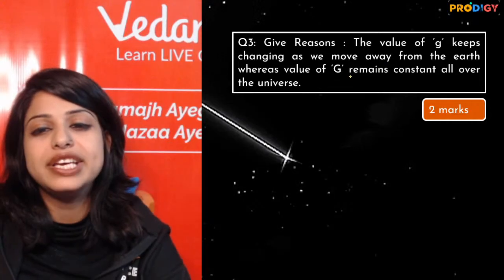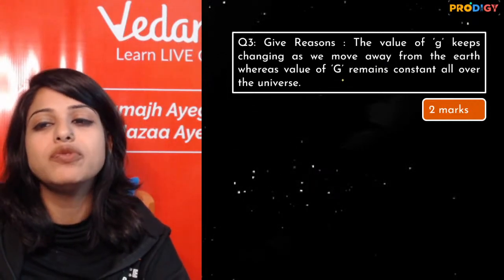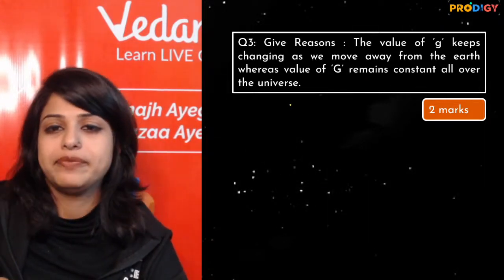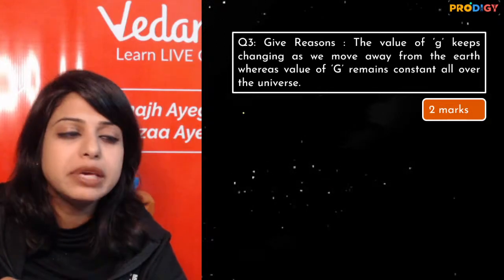The value of g keeps on changing as we move away from the earth, whereas the value of capital G remains constant. Why? Give reason. You have to give me the reason.